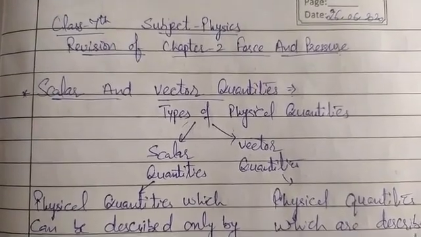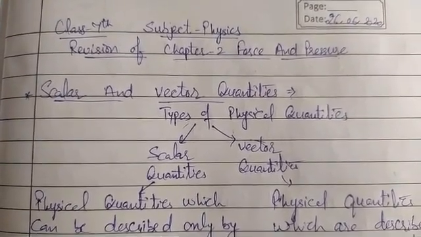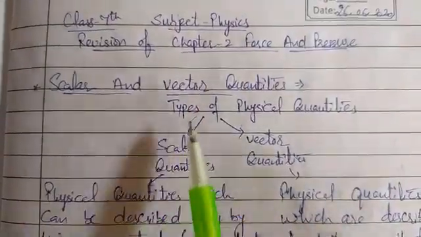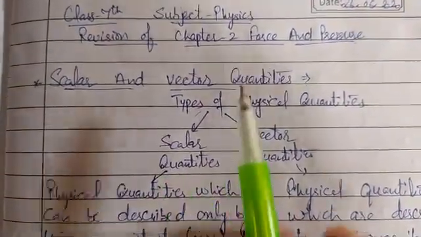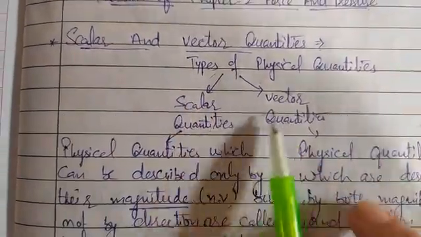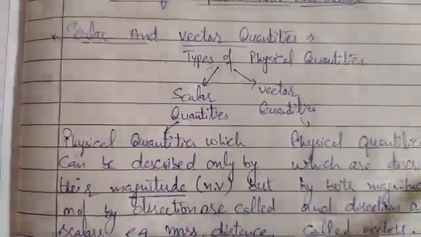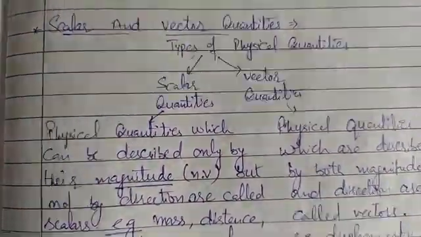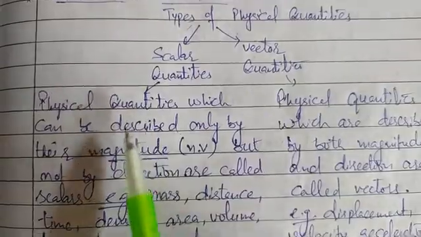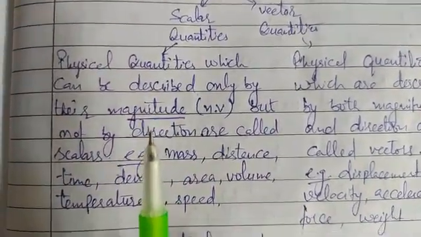In the previous video, we revised the different types of motion, and today we will start with the next topic of revision, that is scalar and vector quantities. Scalar and vector quantities are the two types of physical quantities. So let's see what scalar quantities are.